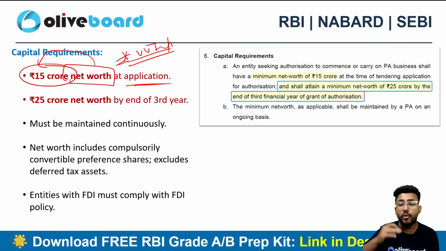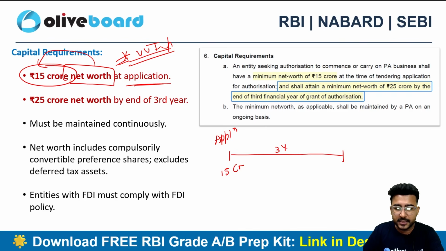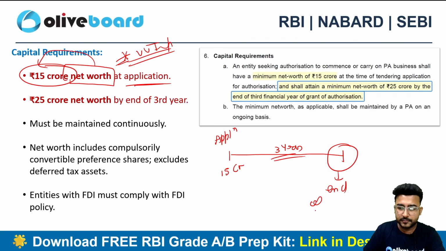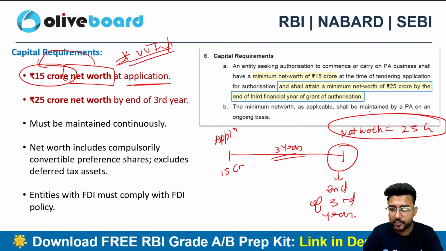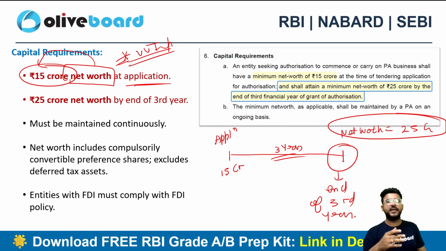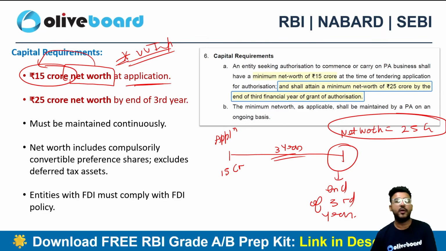However, this is not the only requirement. At the time of application, you need to have 15 crore in your pocket. But in 3 years, at the end of the third year, you need to have the net worth equal to 25 crore. That means you should be growing, right? From 15 crore, at least you need to gain 10 more crore in terms of net worth at the end of third year. That's the minimum requirement that you need to have.